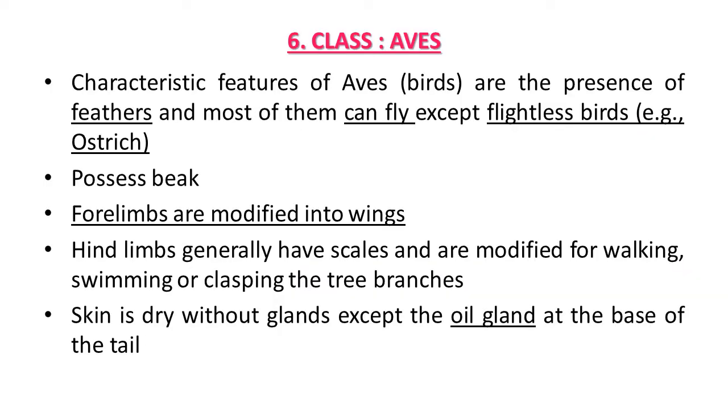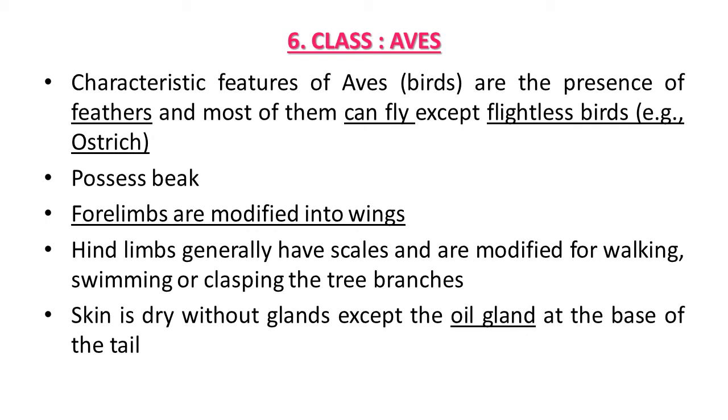Next class is Aves. Commonly these organisms are known as birds. As bird features, they have feathers and most of them can fly. Some exception cases are also there. One of these birds is a flightless bird which can't fly, that is ostrich. These animals possess a beak. Their forelimbs are modified into wings. This one pair of forelimbs is modified into wings for flying purpose.